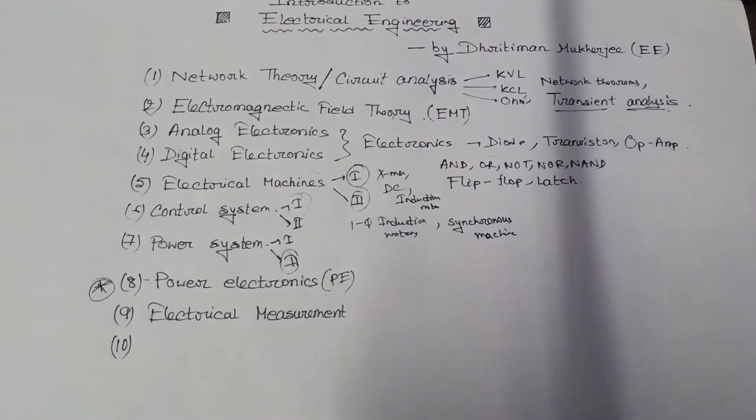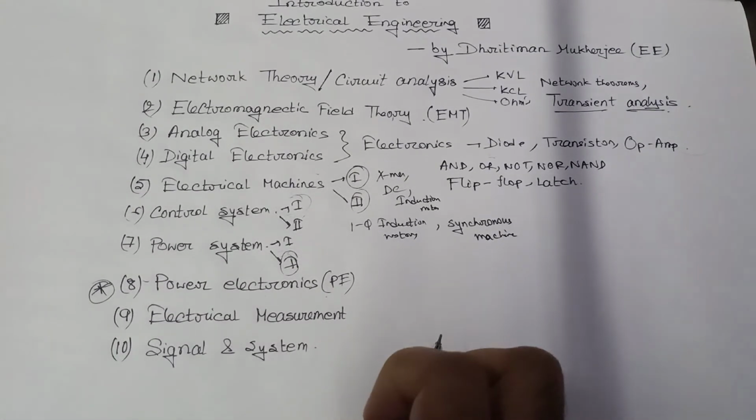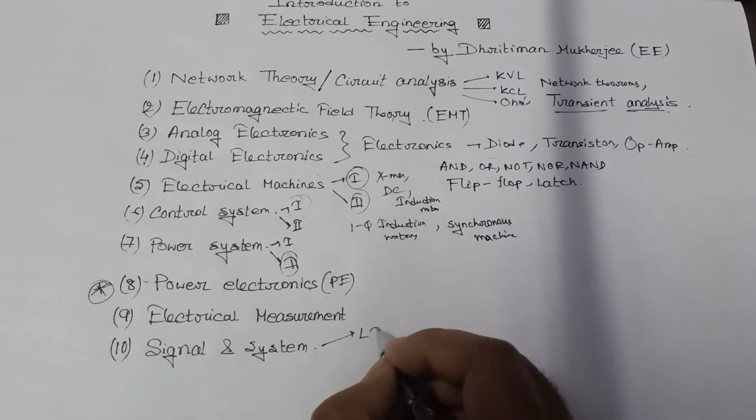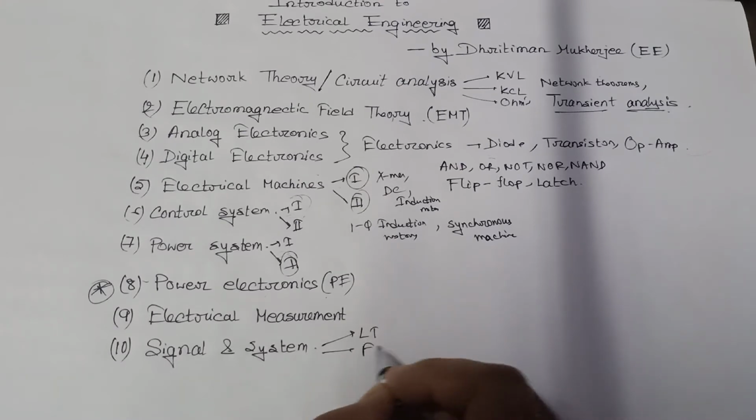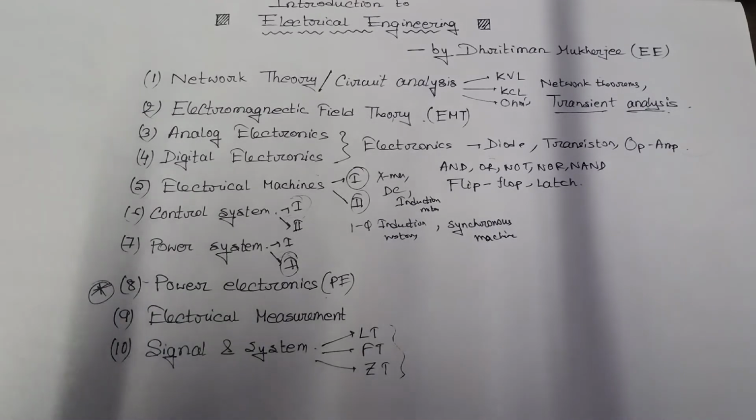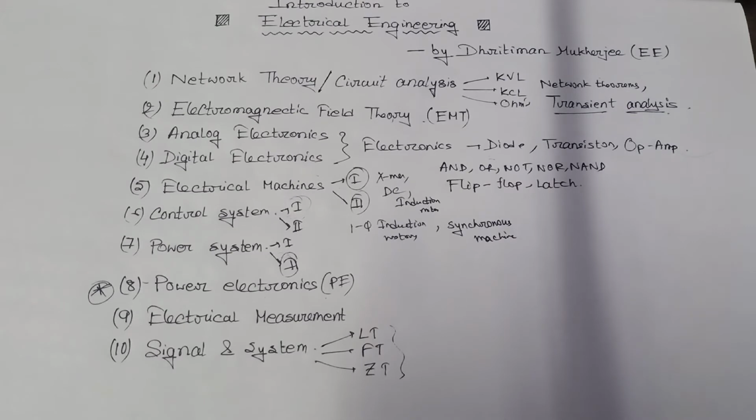The 10th subject, which is very important but may not be taught in the college, is signal and system. In signal and system, we will have a better idea about Laplace transformation, Fourier transformation, and Z transformation. You will have a complete idea about these three transformations. It may not be taught in the college, but I will make sure that I complete the whole syllabus in my lectures, so that you will have no problem. And if you are preparing for GATE, then you should learn this subject, signal and system.